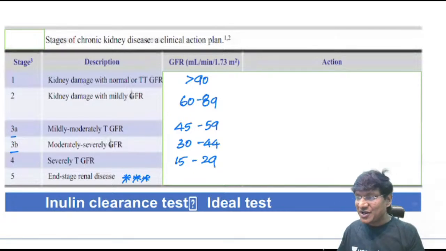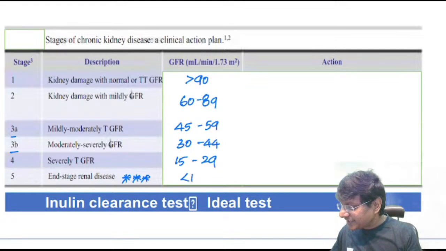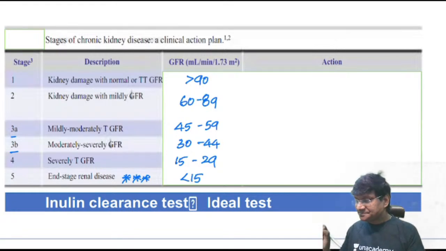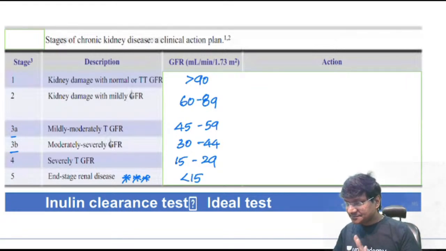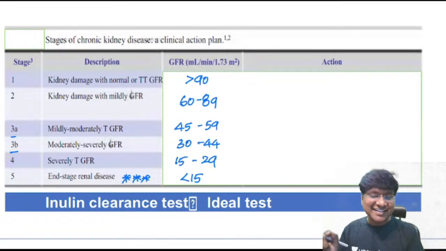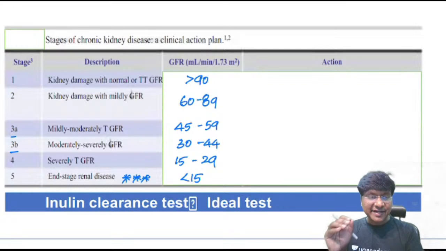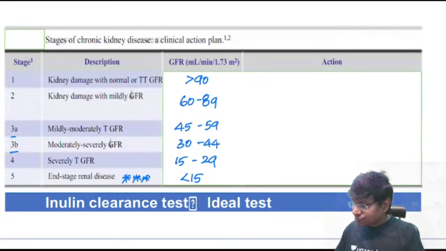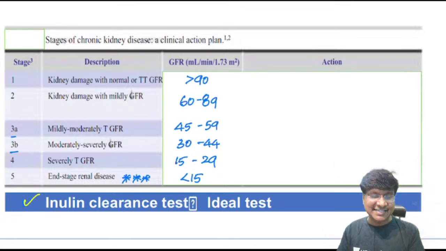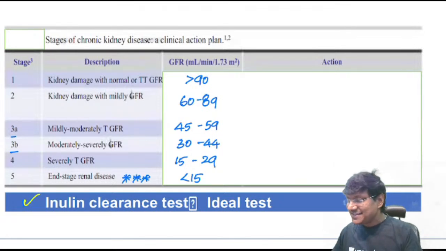What is very important that you should remember here is when to call it end stage renal failure. When the GFR is less than 15, we call it end stage renal failure. Okay? Now what is the best method for estimating the GFR? The best method for estimating the GFR will be the inulin clearance test.